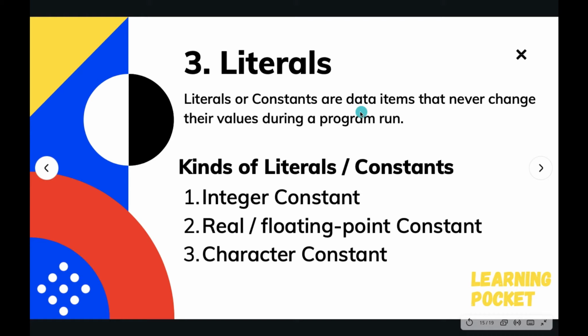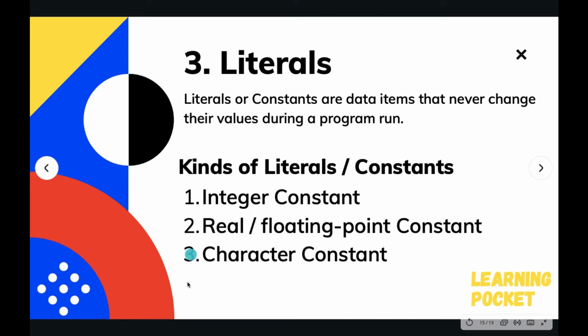Sometimes in a program we need constants that should never change their value while the program is running. Suppose we need to calculate the area of a circle, so we need a constant pi whose value will be 3.14, and we would never want it to change by mistake. So here literals or constants come into the picture. They never change their value.